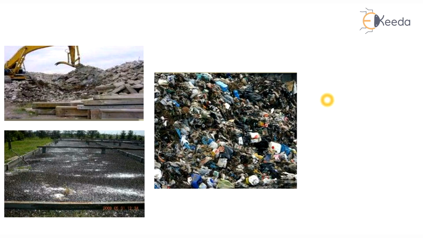As you can see in this figure, the first image represents demolition waste. The second one is garbage, and this one is some roadside waste. So these are different kinds of material or contents that are present in municipal solid waste, or that are the parts of municipal solid waste.